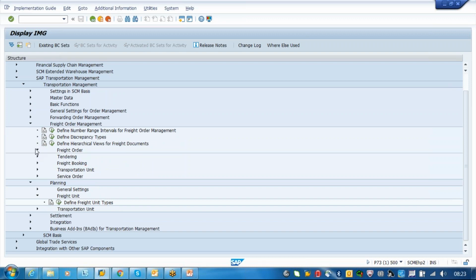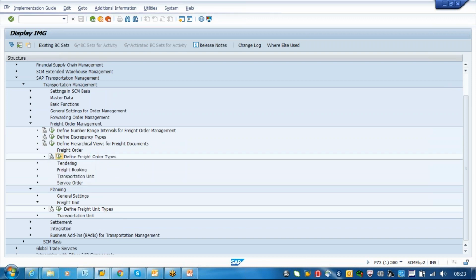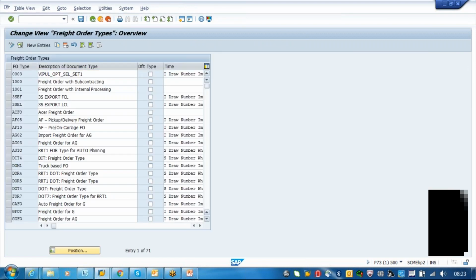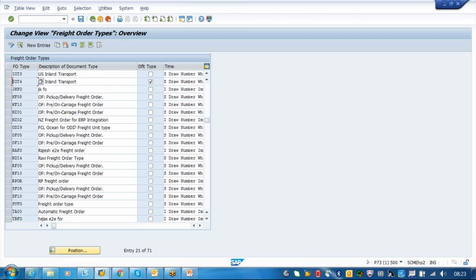Flight order type. So it will look for the default. So where is the default assigned here? So this is the default. So this value is coming. So these are the stages.